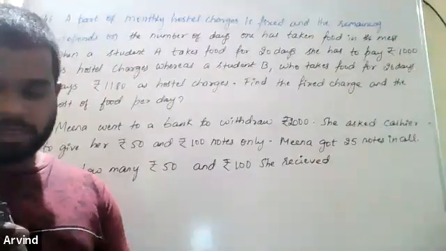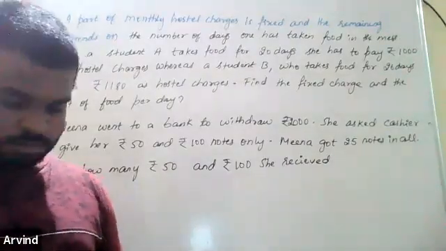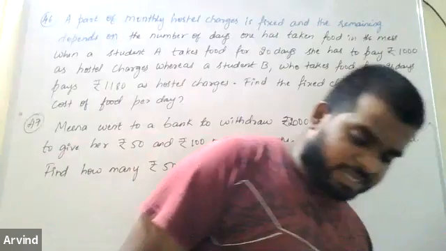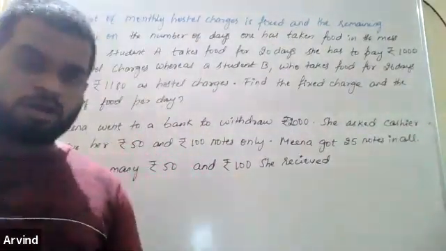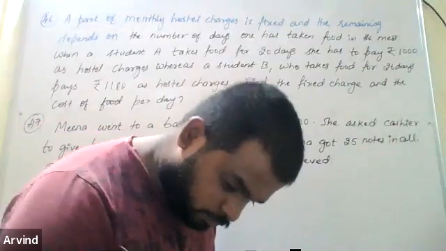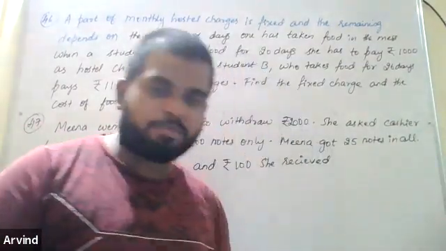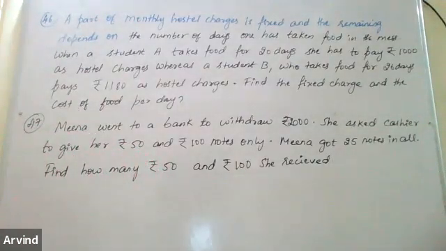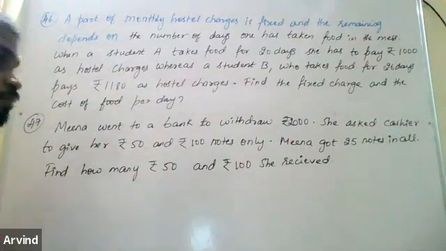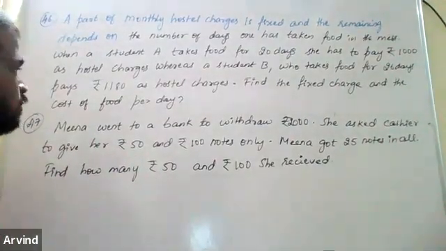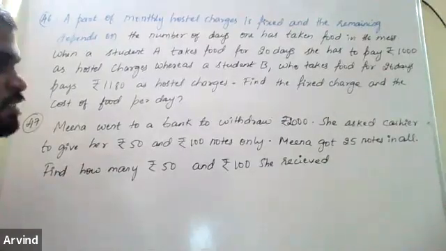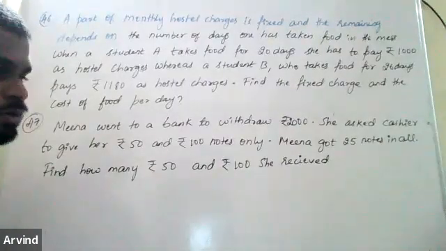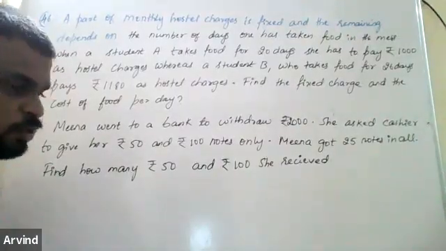Yes, Sanika, sir, can you do it, sir? I'm not getting how to do it. No, I'll help you out. I won't do it for you. First, explain the question to me. What does the question say, Sanika? What do you understand from the question? What have they given and what are they asking us to find? Sir, they're asking us to find a fixed charge and the cost of the food per day. So let the fixed charge be what? X. Let the cost of food per day be what? Y.